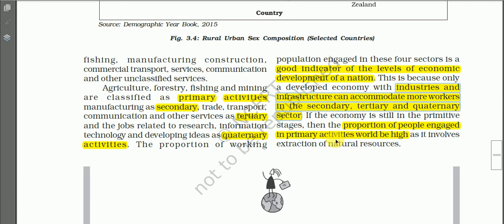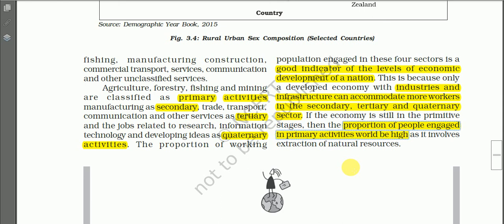If the economy is still in the primitive stage, then the proportion of people engaged in primary activities would be high, as it involves extraction of natural resources. So in a less developed country, we find a higher number of people engaging in primary activities like agriculture, fishing, hunting, and so on.